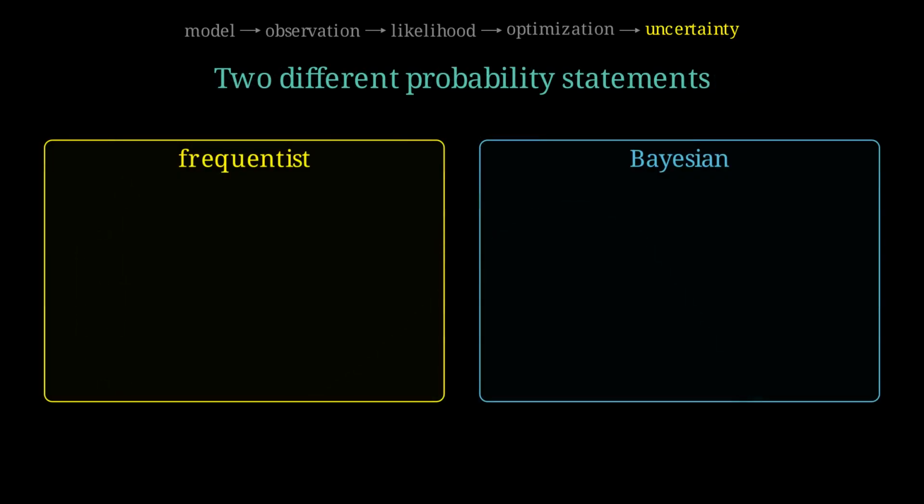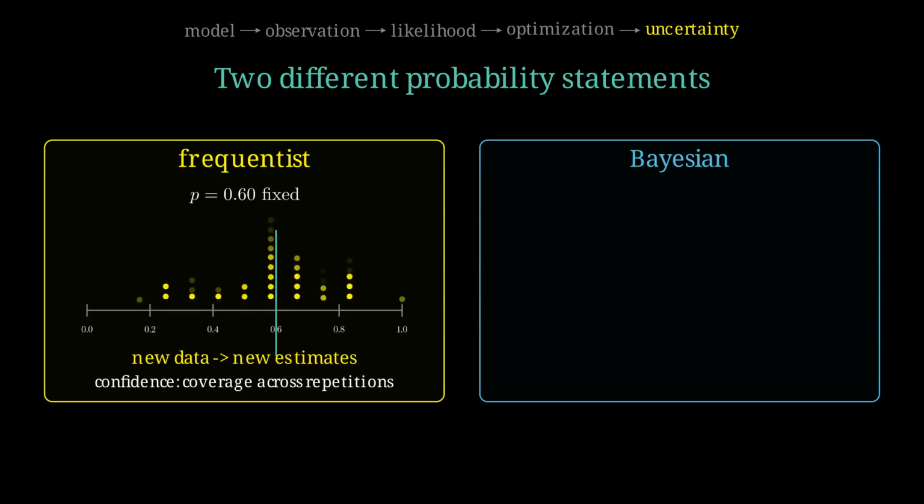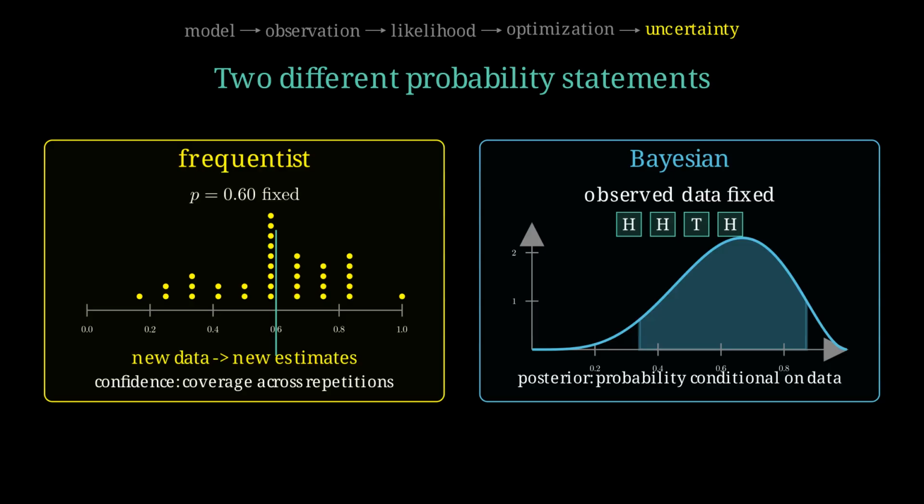The two probability statements now separate cleanly. A frequentist fixes the true parameter, repeats the data, and judges an interval procedure by its long-run coverage. A Bayesian conditions on the observed data and uses posterior mass to represent uncertainty about the parameter.